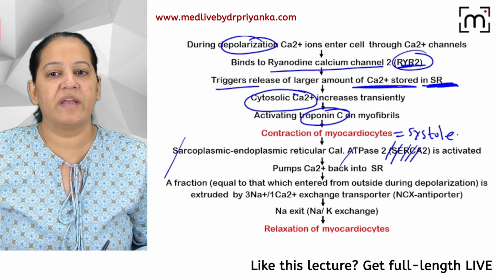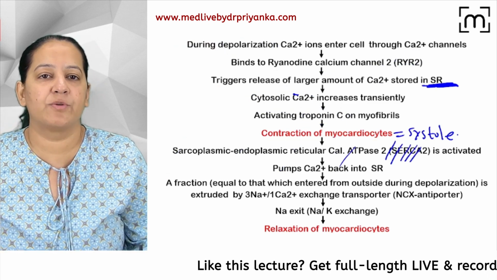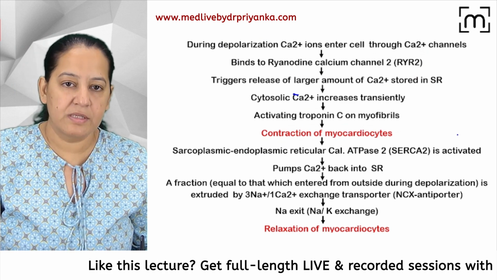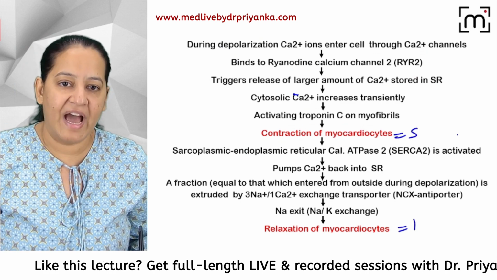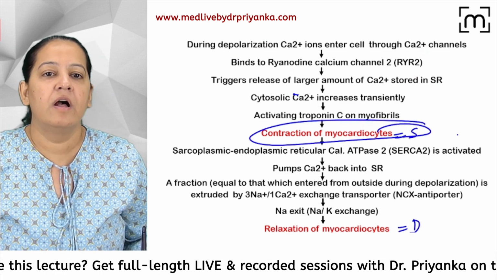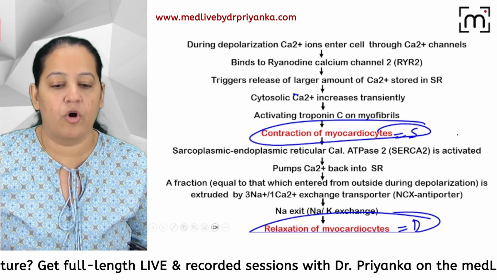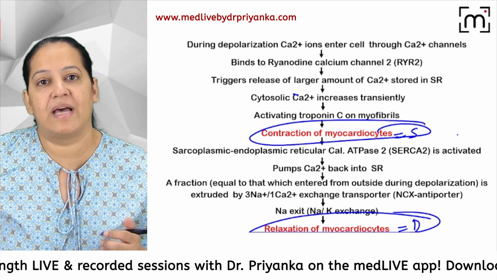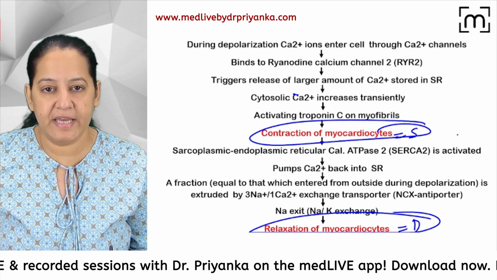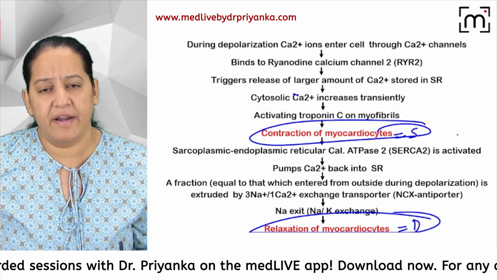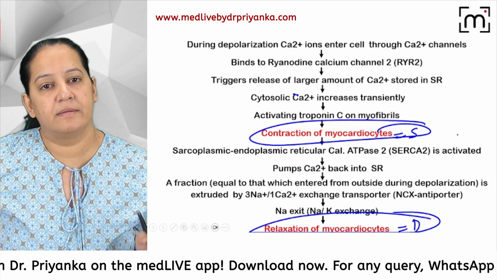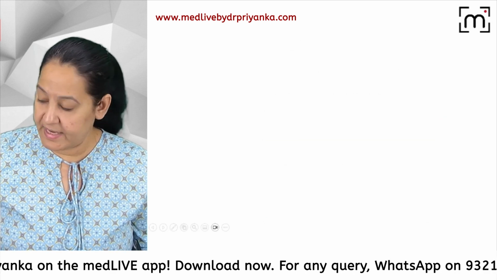Now read the complete story. I will show you again, but read the complete story. Shall I explain first? So first you appreciate how systole and diastole occur in a normal heart. Then I will explain the mechanism of action of digitalis, or cardiac glycoside, which causes the exaggeration of systole. That is an inotropic drug. So please understand, just a second.